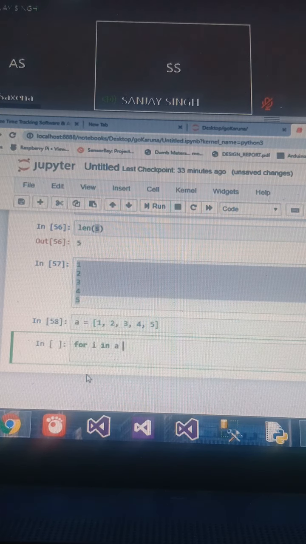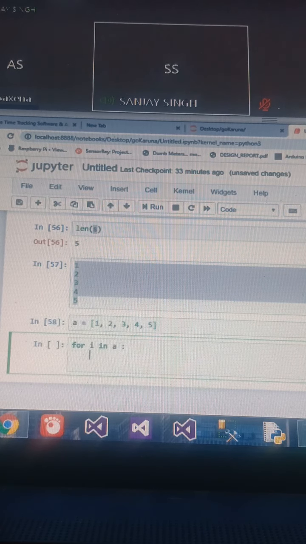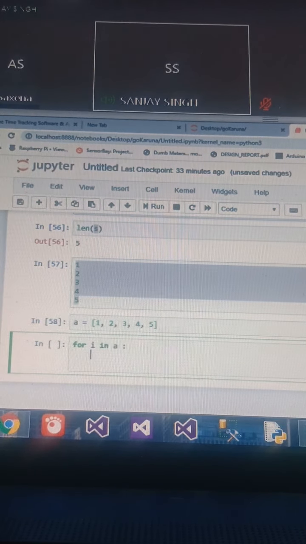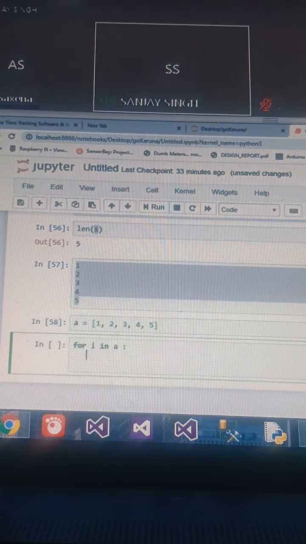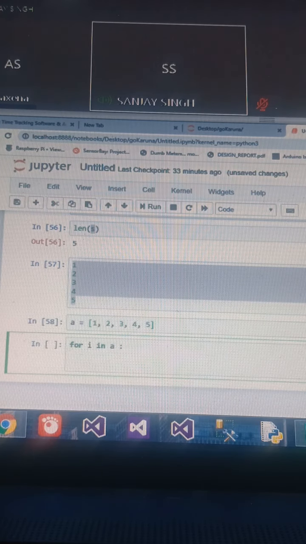In Python, you simply put a colon, and when you hit enter, you will observe that your cursor is a few spaces ahead. So in Python, we use spaces to indicate that I'm writing something in the scope of the statement.